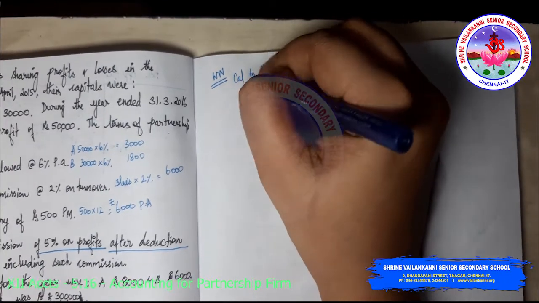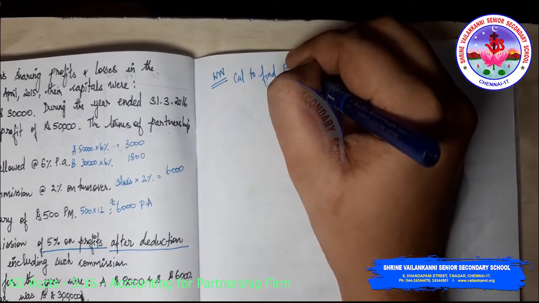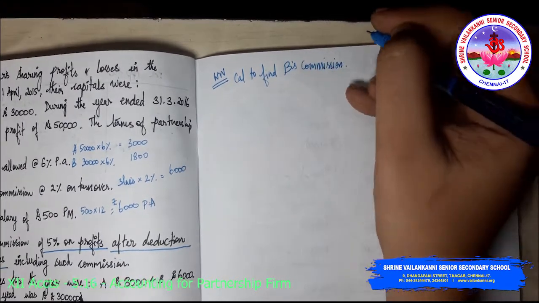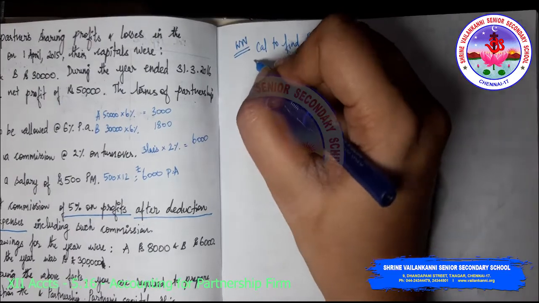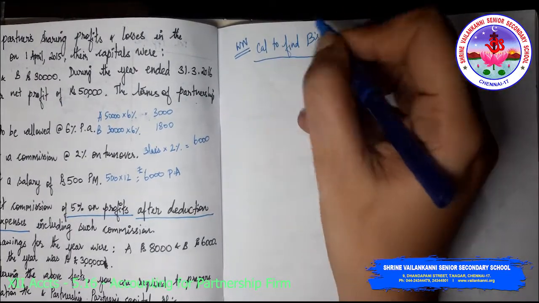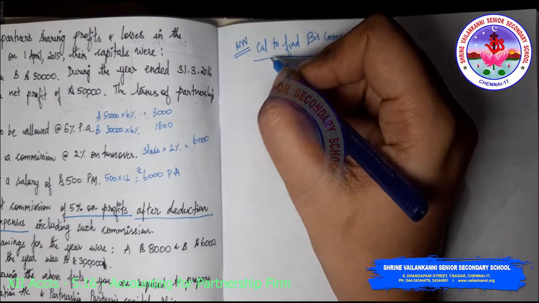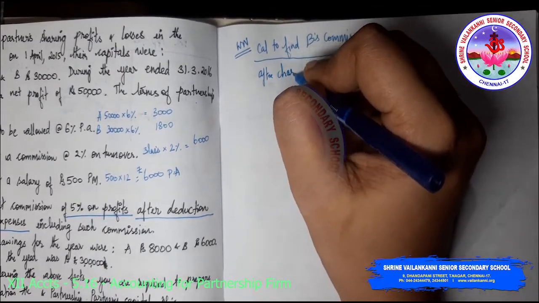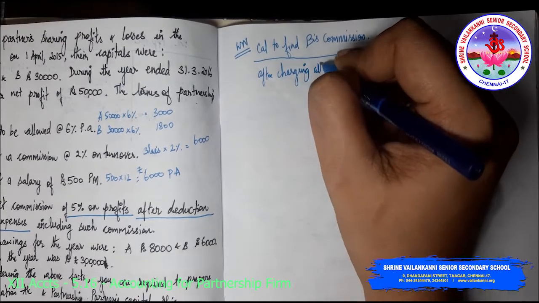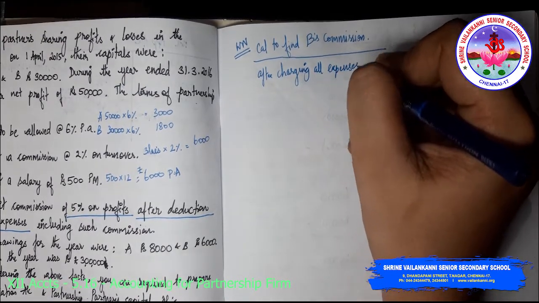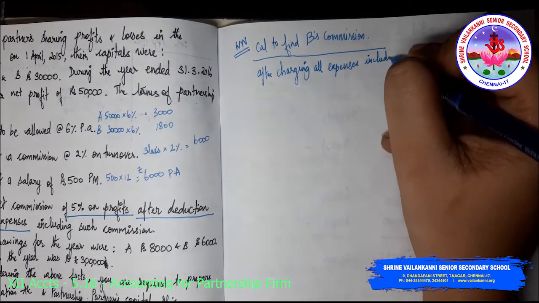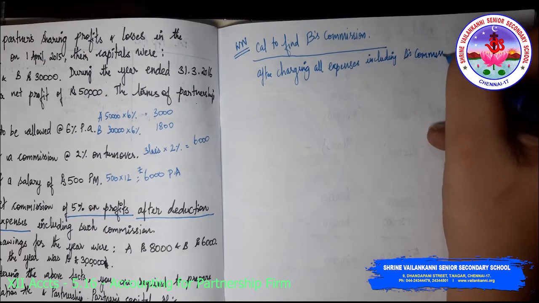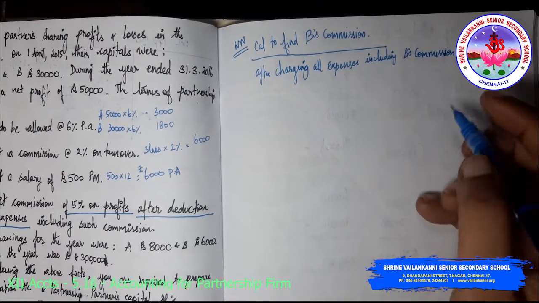Calculation to find B's commission. Now what did they say? B will get commission after charging all expenses including B's commission. So after charging all expenses including B's commission. This is what they have told.